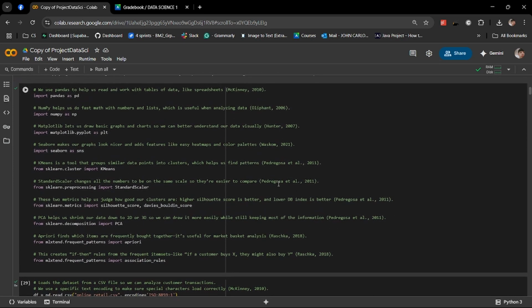In this cell, we imported essential libraries like Pandas and NumPy for data handling, Seaborn and Matplotlib for visualization, and scikit-learn for clustering and scaling. For association rule mining, we use the MLxtend library.